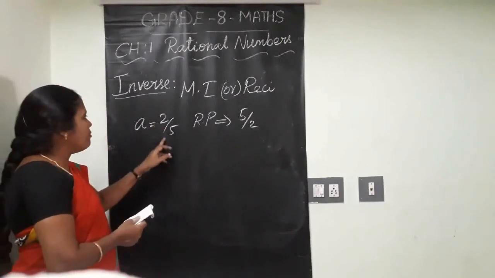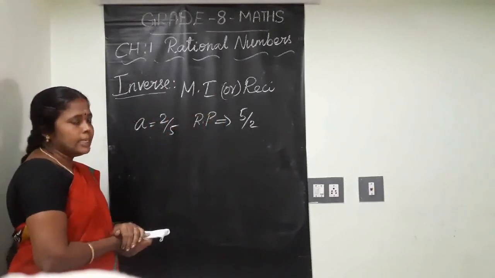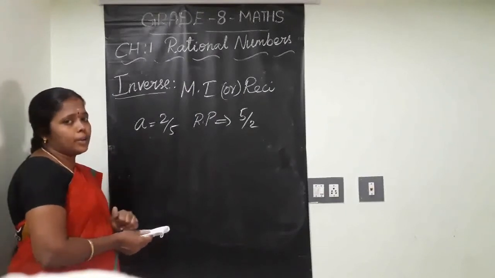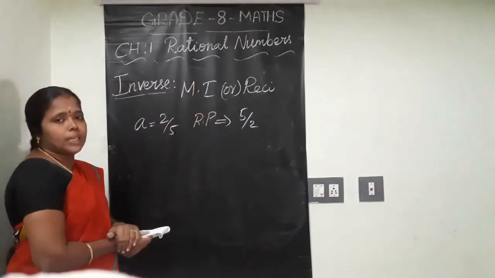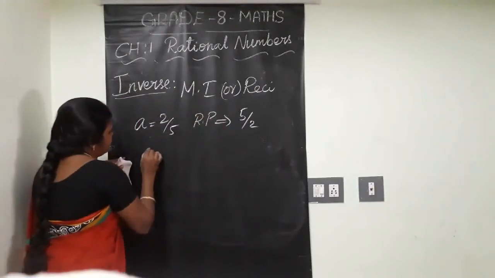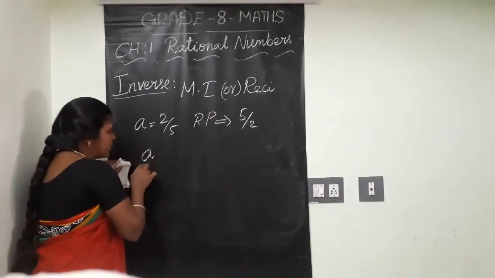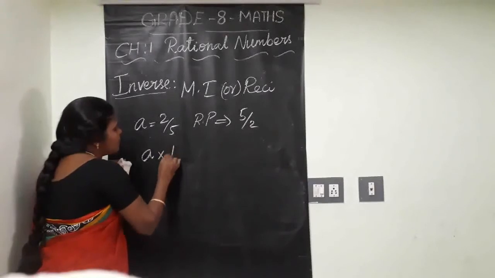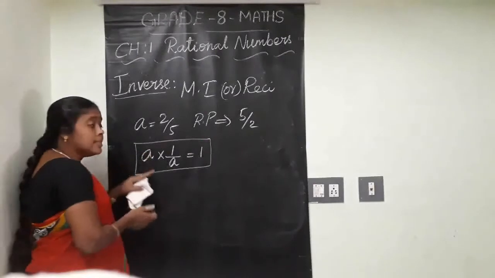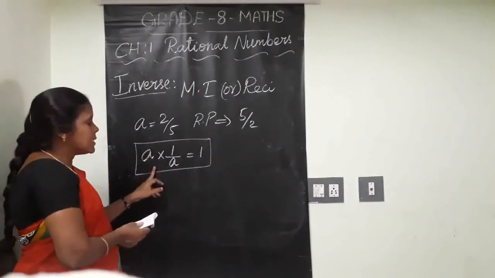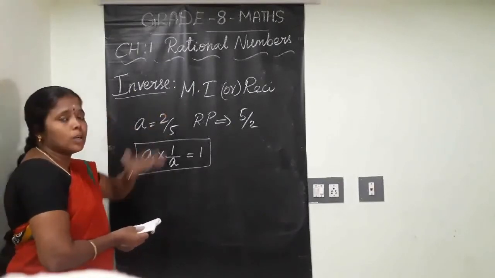Right? Clear? 2 by 5 is the rational number. That reciprocal is 5 by 2. Clear? This is the procedure. How do you check here also? How we can tell this is reciprocal of that? There is the result. For any rational number A, the product of rational number and its reciprocal is always 1. This is that result. Using this result, you can check one rational number is the reciprocal of another one.